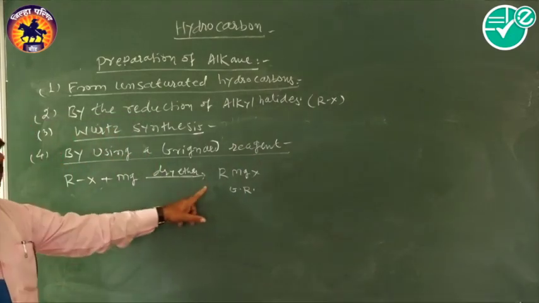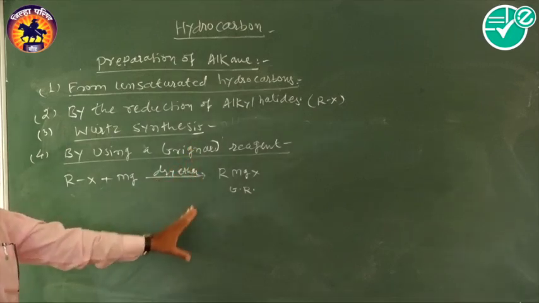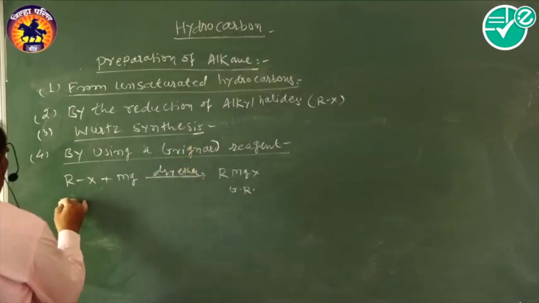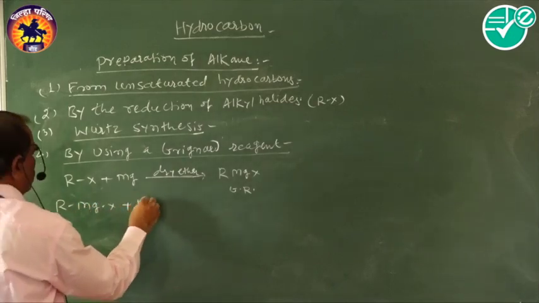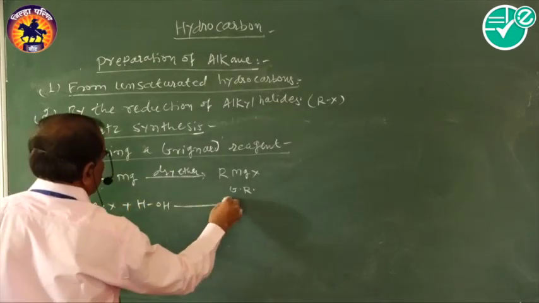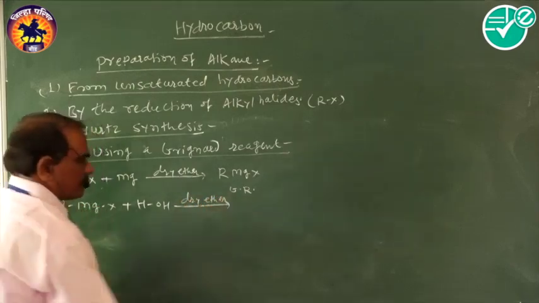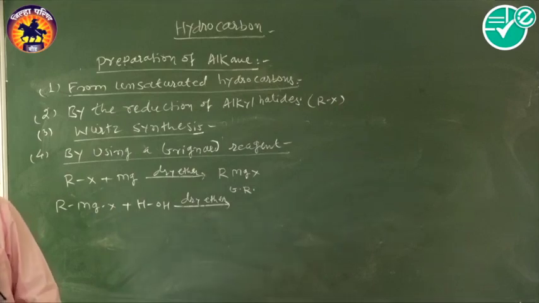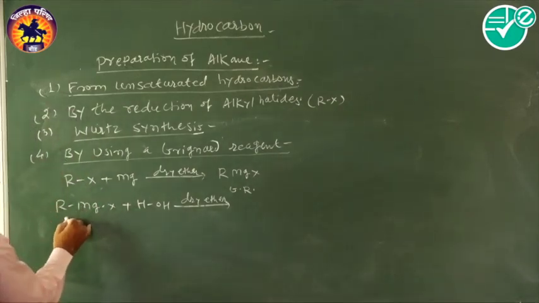When this Grignard reagent reacts with a water molecule, there is a formation of an alkane. This type of reaction is RMgX plus water molecule HOH in the presence of dry ether. This is the Grignard reagent reaction in general.